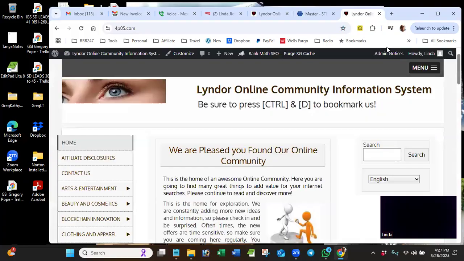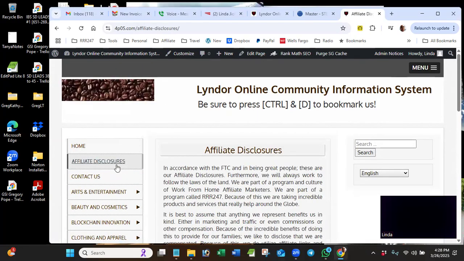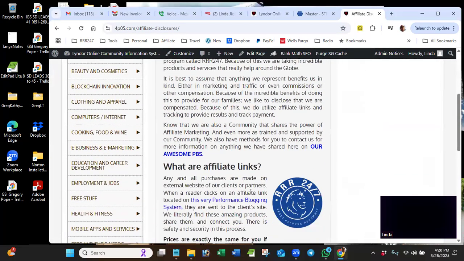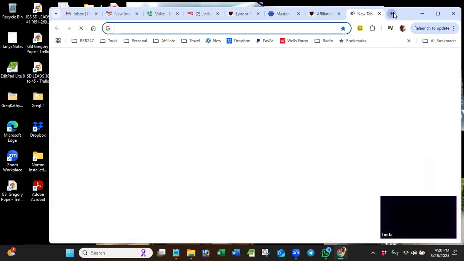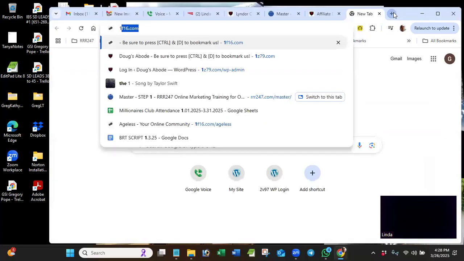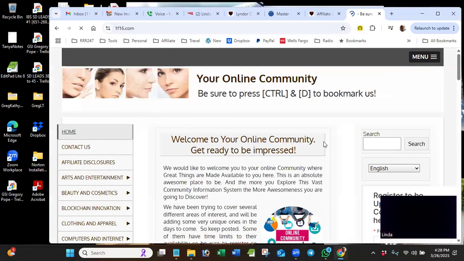Over here, you have your affiliate disclosures. Let's say I'm on affiliate disclosures. So now I just clicked on affiliate disclosures, so I'm on that page, and we put it back to what it was. Now, if you look at the 1F16, that is what the website should look like, except the content should be different.